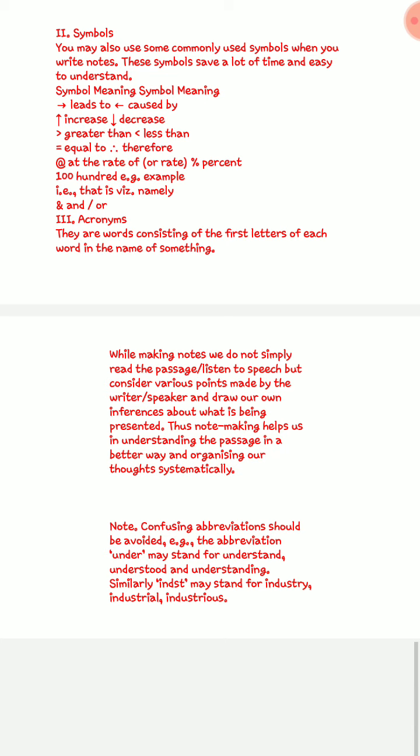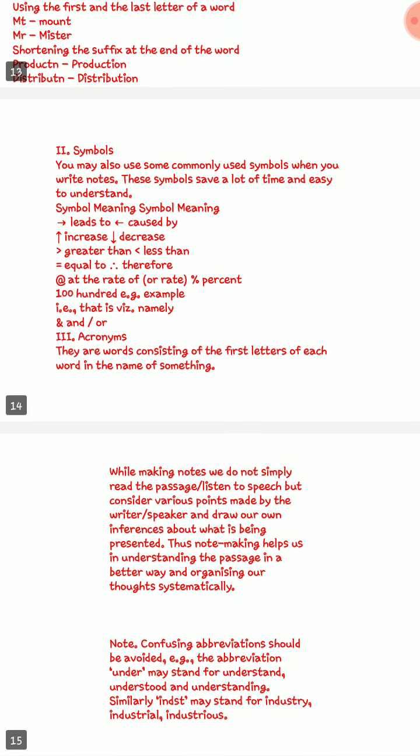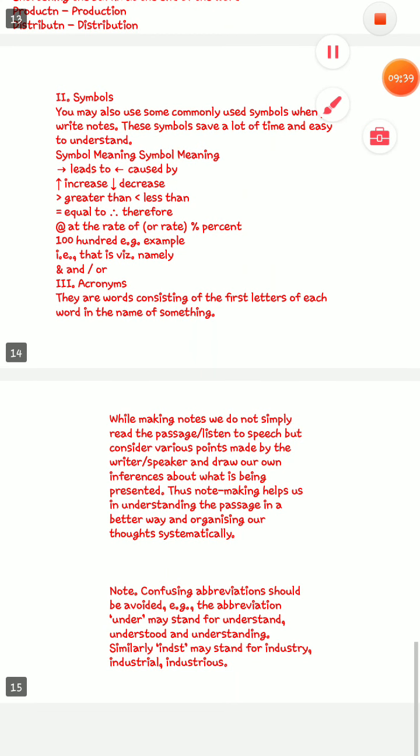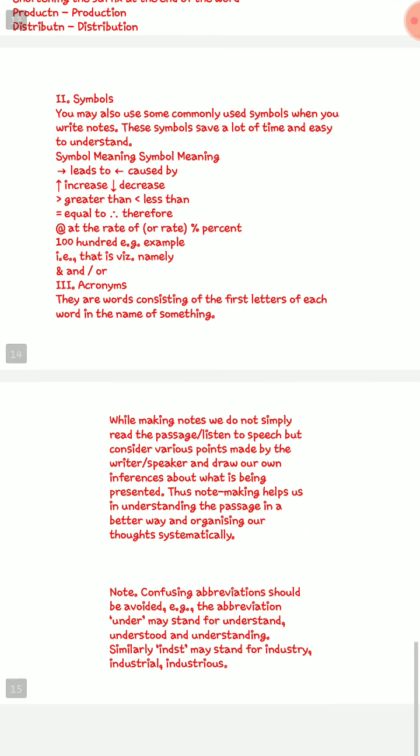Now the important thing is that confusing abbreviations should not be used, and most importantly, you have to understand what the passage is talking about. What is the theme of the passage, or what exactly the passage is dealing with. If you can understand the main theme of the passage, then obviously your note will be perfect, precise, accurate.